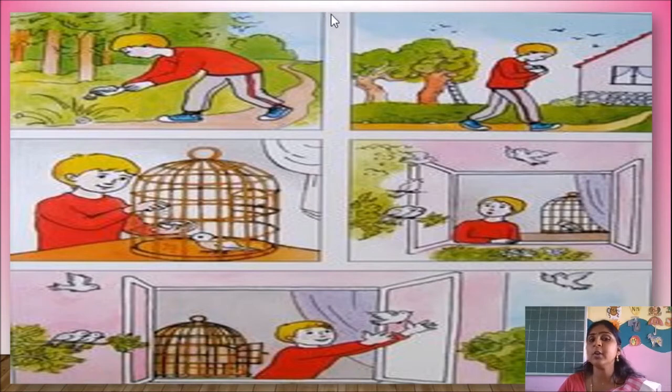I mean, you have to give a title to that story. Then you have to create a small story. Not only a story. If you are given a picture of a park, you can say that one day Tom and his friends went to the park. There he saw many birds and many playing things and he wanted to play. Like such things, you can create situations and frame the sentences.